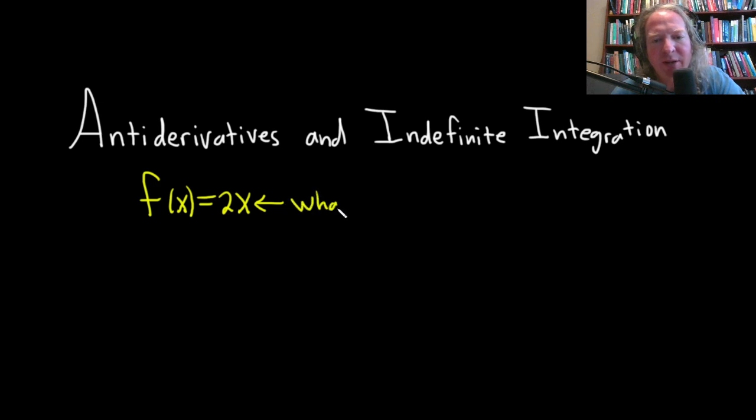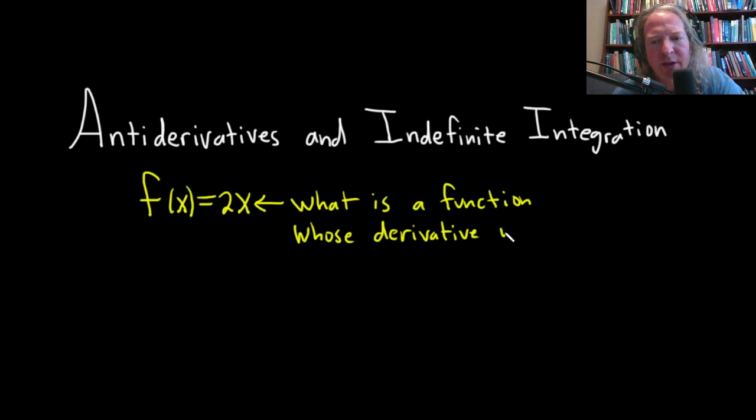So what is a function whose derivative is 2x? It's a pretty easy question if you already know calculus. You might say x squared, right? X squared is an example of a function whose derivative is 2x, because you can bring the 2 down and subtract 1 from the exponent, basically just applying the power rule, and you'll get 2x.